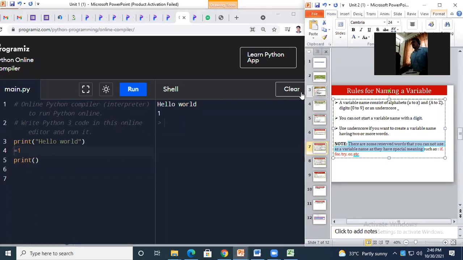Okay, you may try these rules. You can try these rules here with variables in different ways. Okay, so we will stop here.